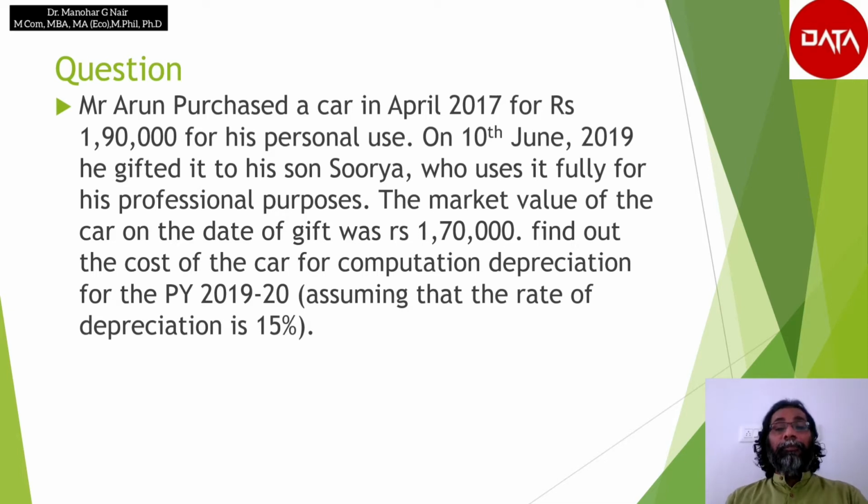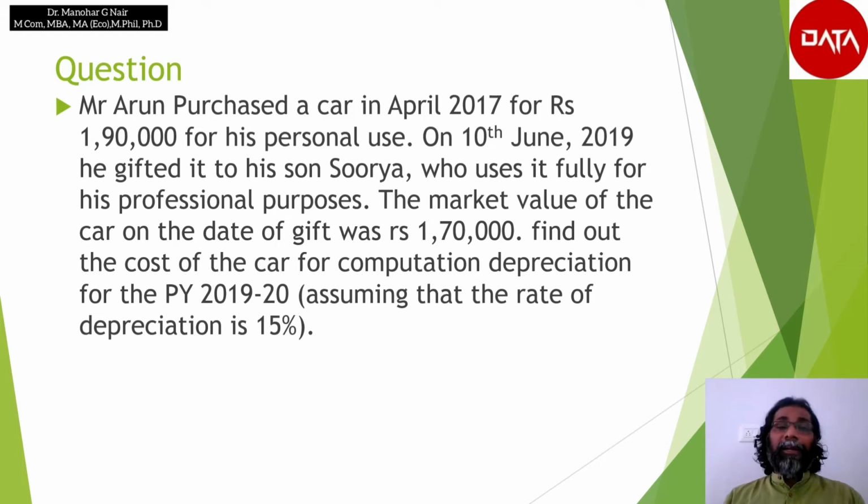That is equal to 24,225. So the first year the depreciation is 28,500, and the second year it is 24,225. So altogether the depreciation will be 53,725.